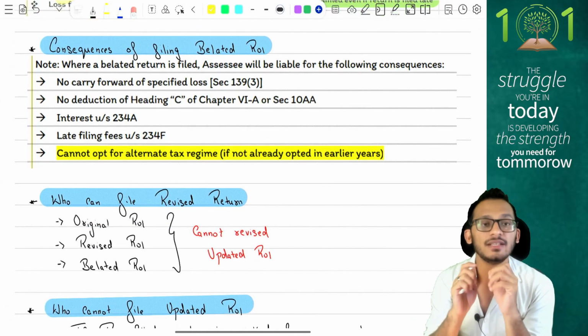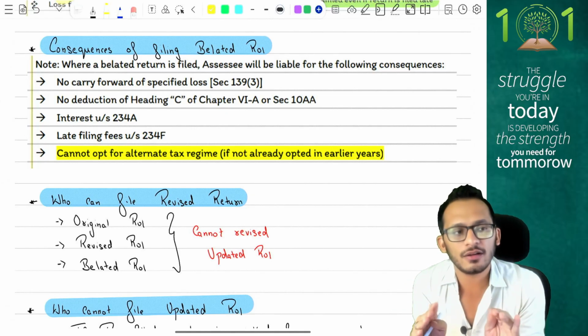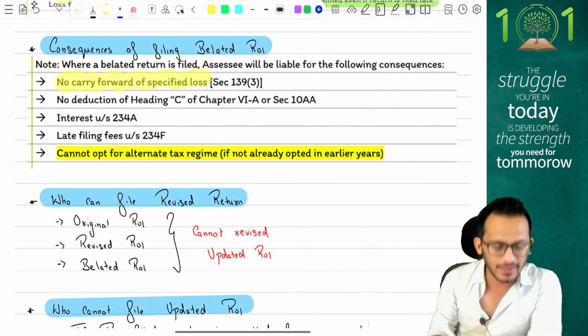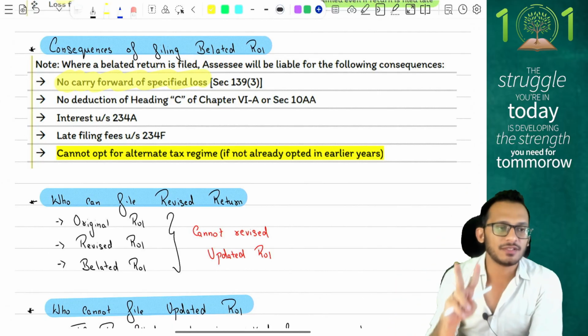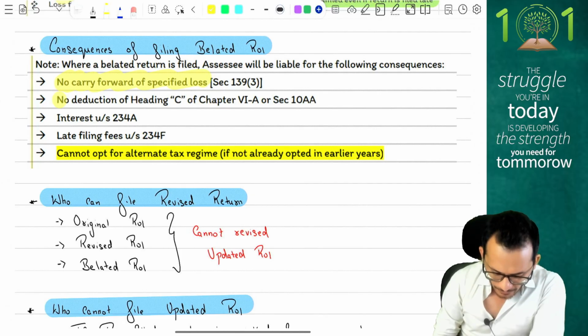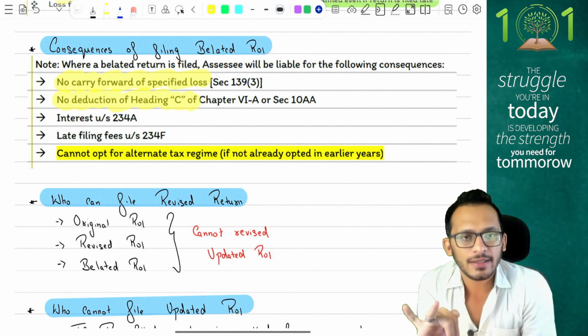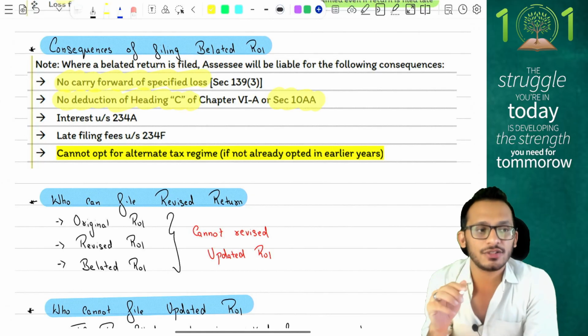Then what are the consequences if you don't file your returns on time? Income tax says the following will happen. First, as discussed above, you will not be permitted to carry forward specified losses except for house property and unabsorbed depreciation. Second, you will not be permitted deductions under heading C of Chapter 6A, which is 80JJAA, 80QQB and 80RRB. Also, you will not be permitted any section 10AA deduction for SEZ.